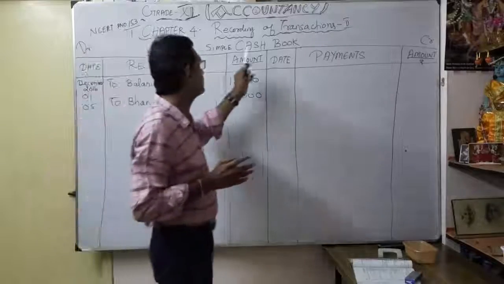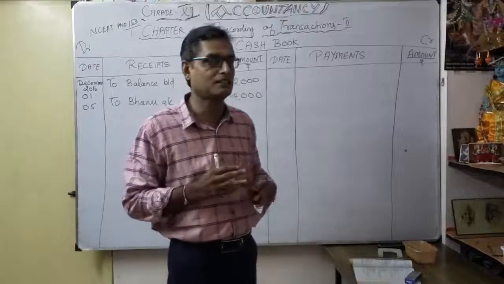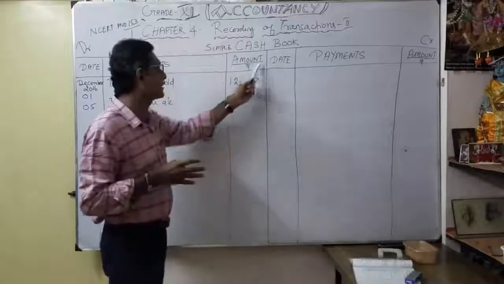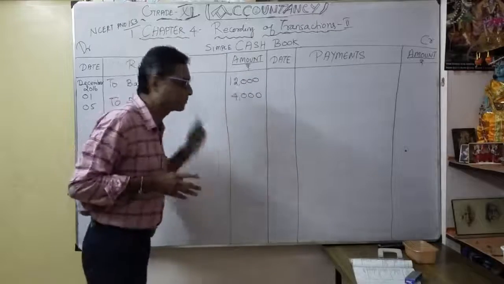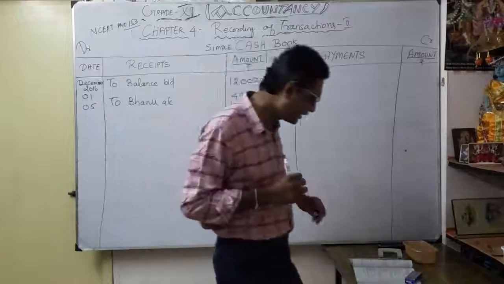Okay. So why is it a simple cash book? Only the cash transaction, a single transaction, single column. This is a single column, only for the cash. Okay. Then what is the third one?